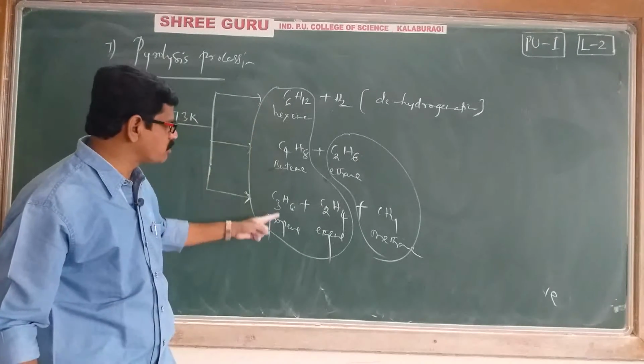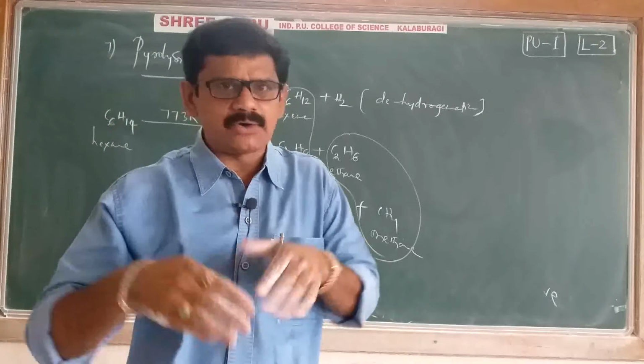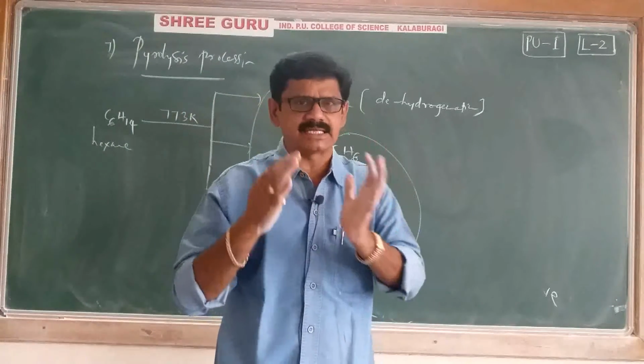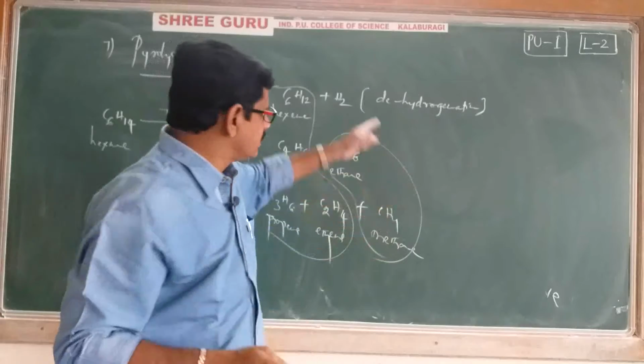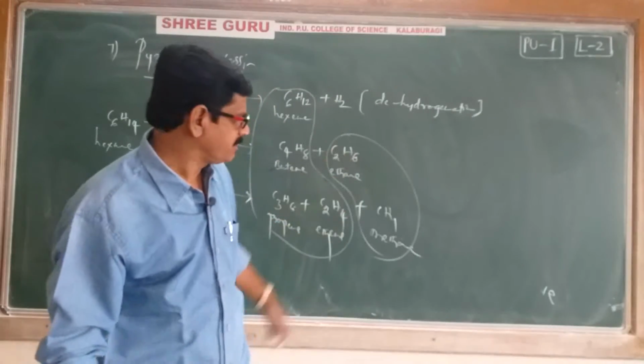Hexene, butene, propene, ethene. You just make one trick yourself. You have to prepare your own trick. Based on the trick, you have to remember these products, because they are experimentally obtained, not given by any particular lecturer. Okay? Right. Next,